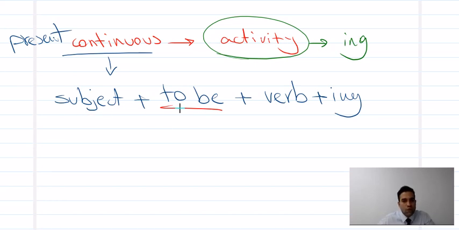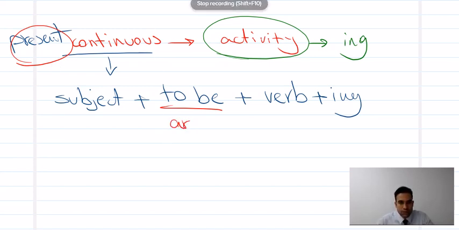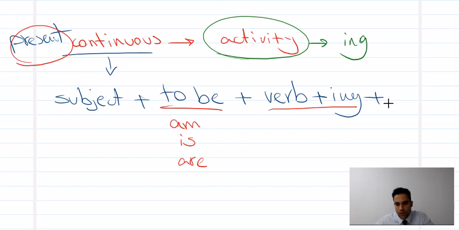To be comes according to time. Look at the time. Time is present. So to be present are am, is, are. So to be am, is, are, then we have verb ing, and then we have the rest of the sentence, whatever.